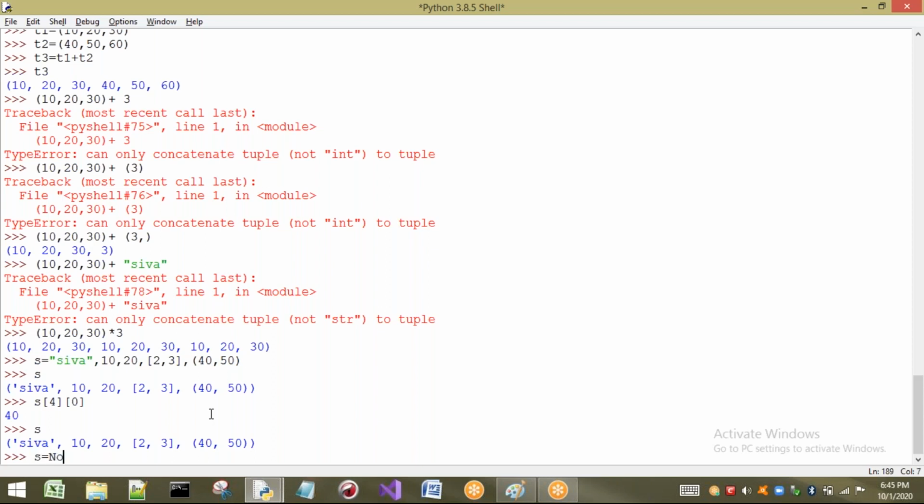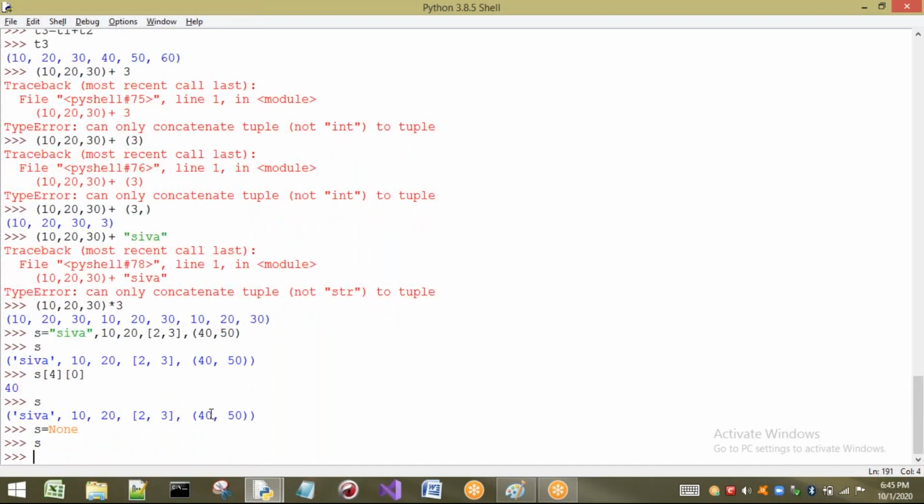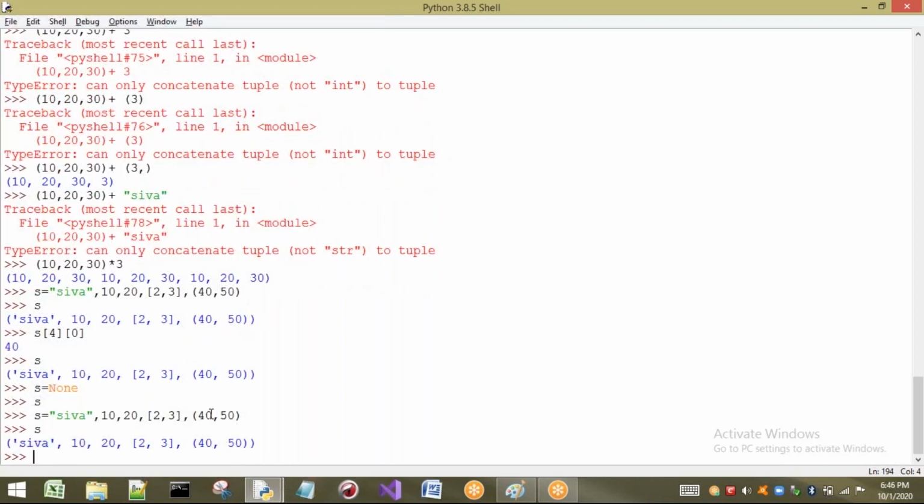S equal to None. Now what happens? S is present, but the elements of S are not present. If I press enter, nothing is there. Why? I have made it None, so for S no elements are there. If I create it once again, S is there now. Now you have already understood about None. If I write None, S is pointing to None now. All the elements which it was pointing to before have been removed.